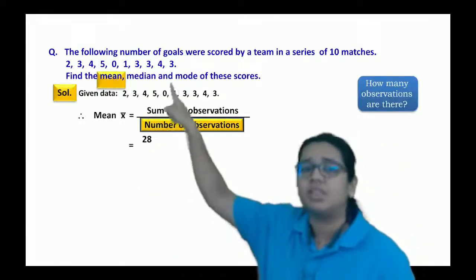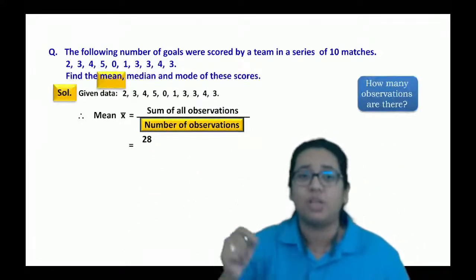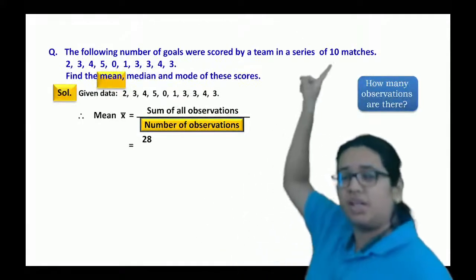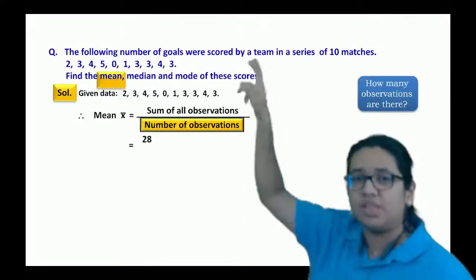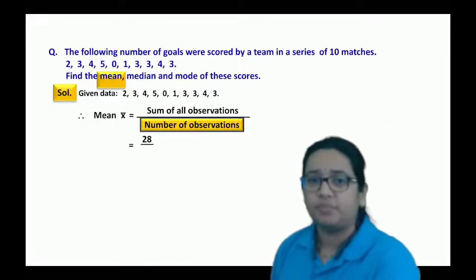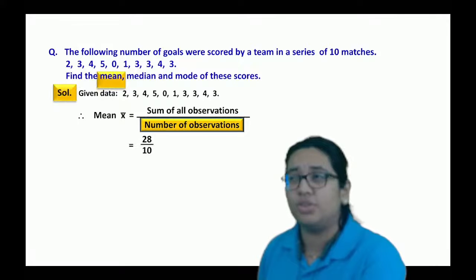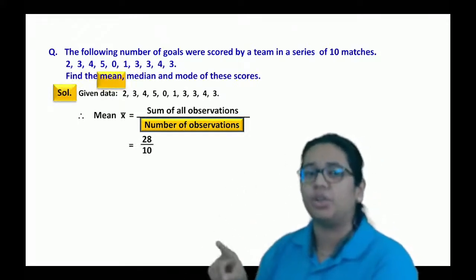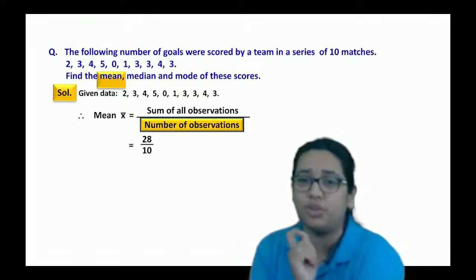Though you can see 0 is there, we have to count it, okay? Because they are talking about a series of 10 matches. It means that there will be 10 observations. You might get confused whether we should count that 0 or not, but 0 is one of the observations.